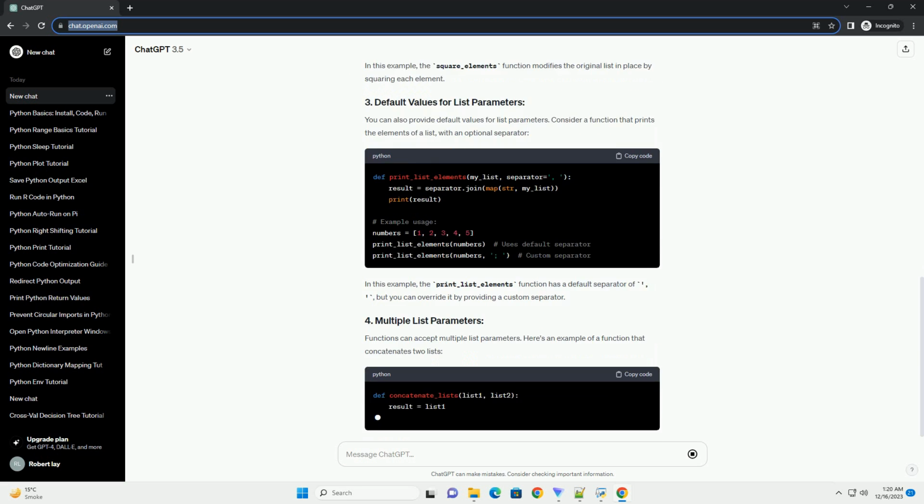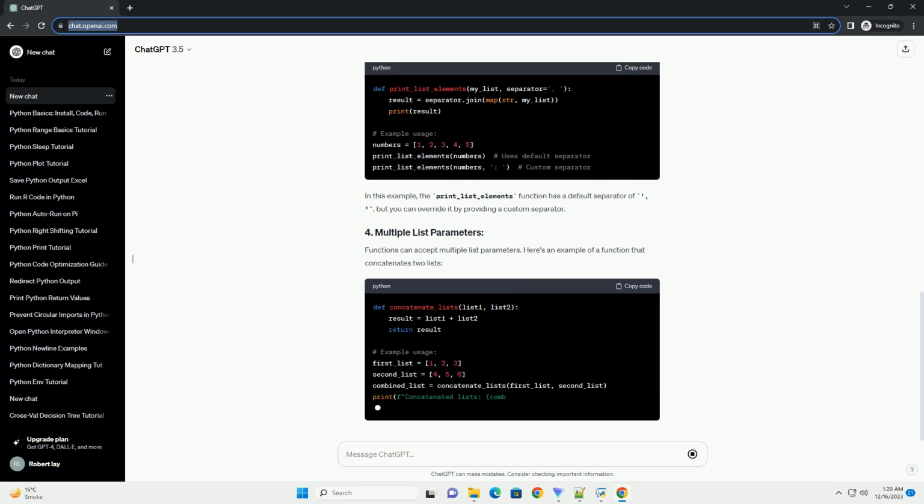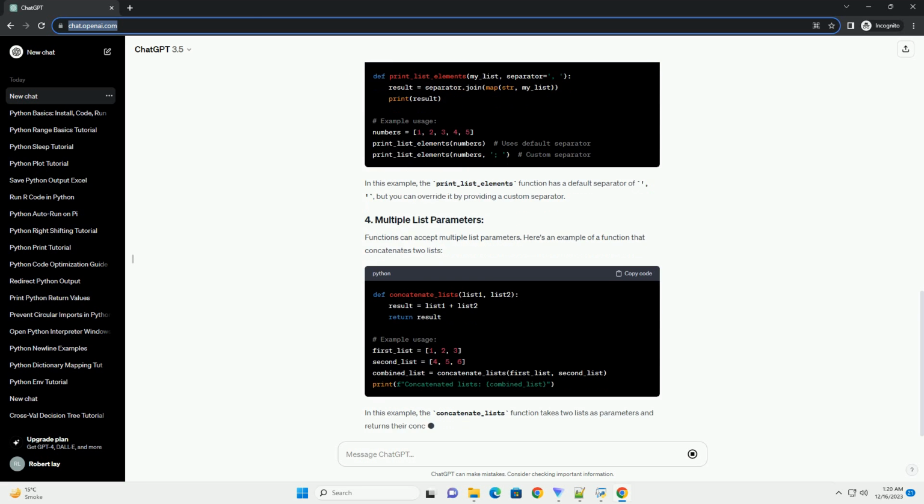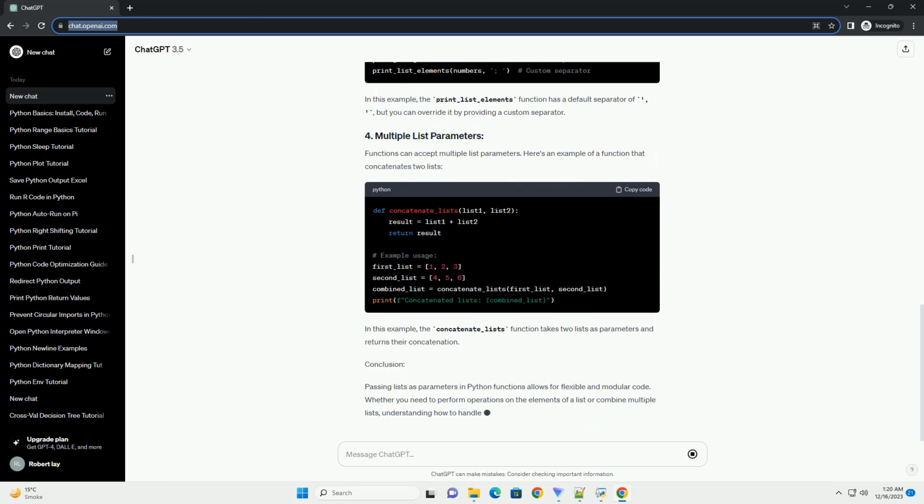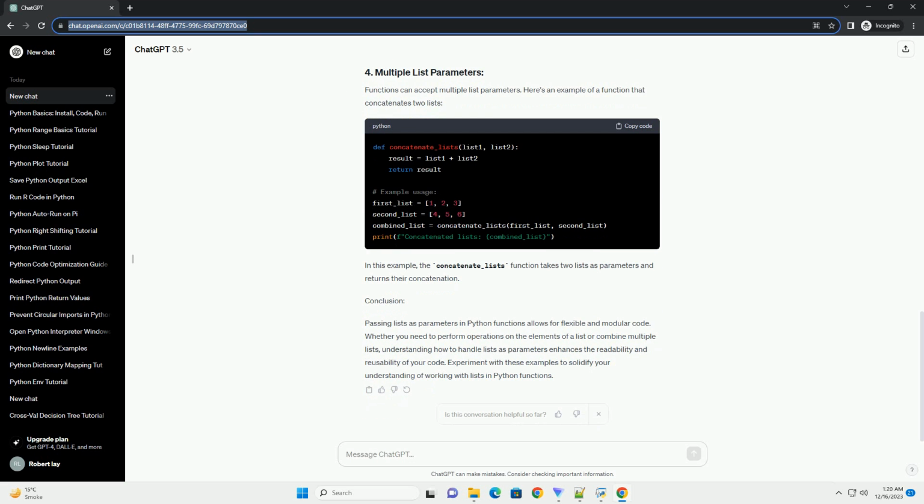Lists are defined using square brackets and can contain elements of different data types. To accept a list as a parameter in a function, specify the parameter name in the function definition. Here's an example. Once a list is passed to a function, you can access its elements using indexing. Remember that Python uses zero-based indexing.